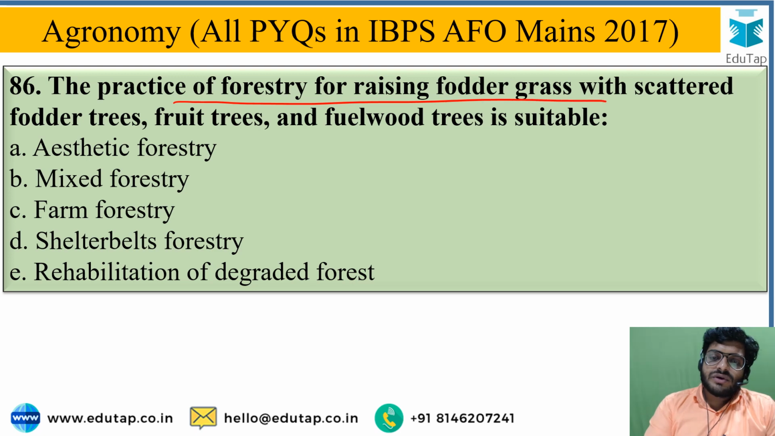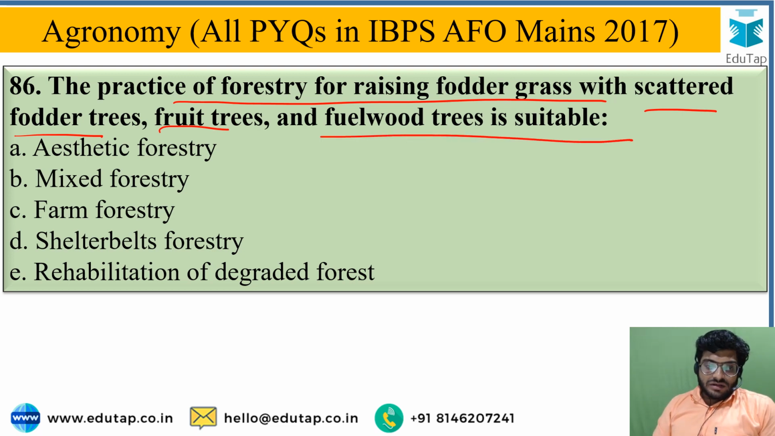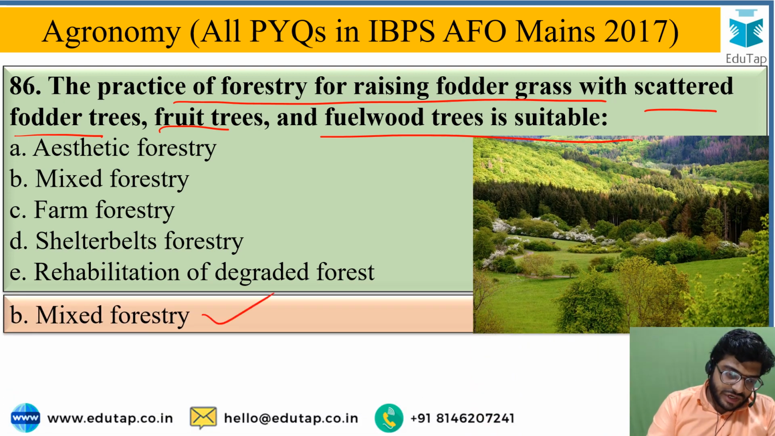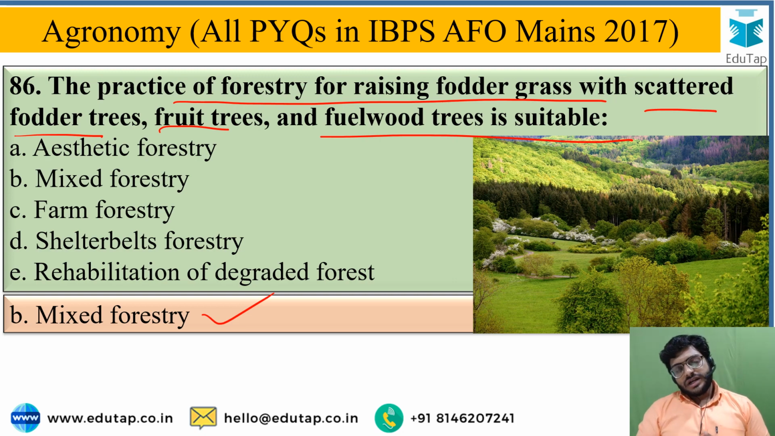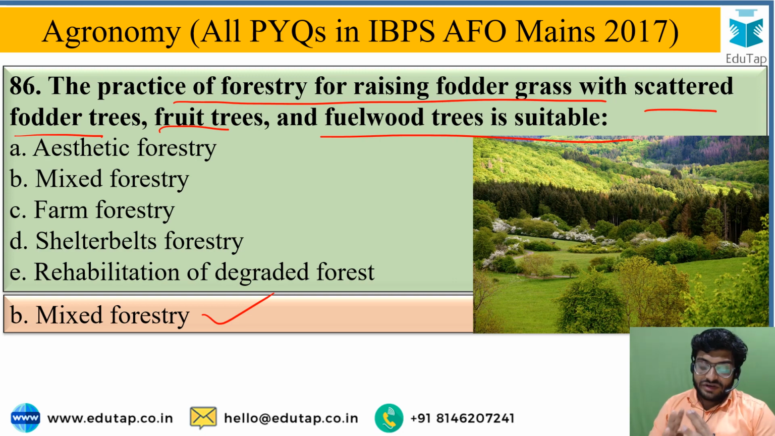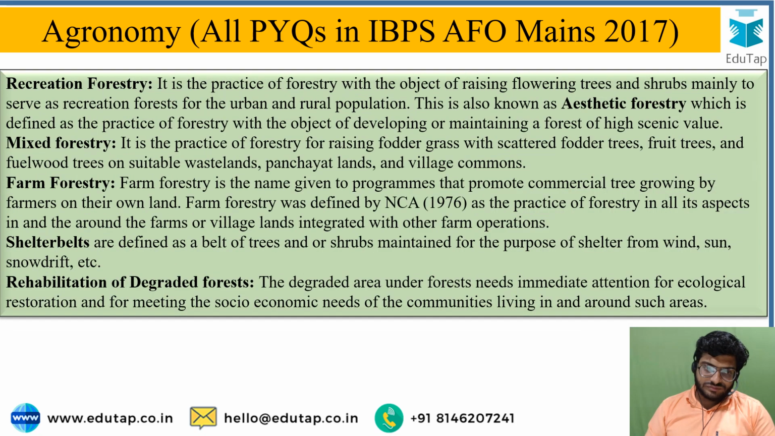The practice of forestry for raising fodder grass with scattered fodder trees, fruit trees and fuel wood trees is suitable for which type? From these options, the correct option is mixed forestry. It includes fodder grass, and also scattered fodder trees, fruit trees and fuel woods. The mixture of all these is included in mixed forestry. And other options and their descriptions, that is recreation forestry, mixed forestry, farm forestry, shelter belts and rehabilitation of degraded forests, you can refer to this.